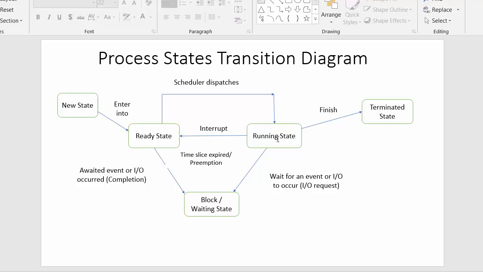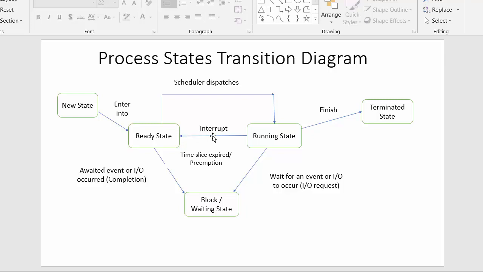At this point, the processor starts executing the process. This state is called the running state. From here, three things may happen. First, the processor might complete execution of this process, finish its execution inside the processor, come out of the processor, and move to the terminated state. It may also happen that while the processor is executing that process, some interrupt occurs.